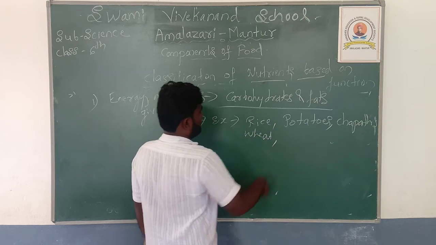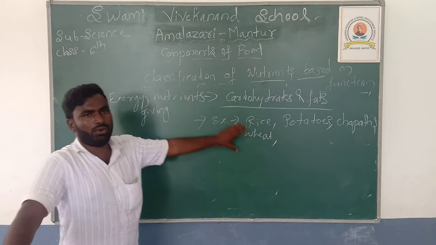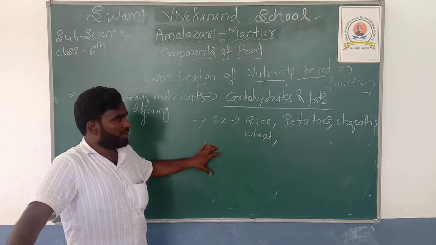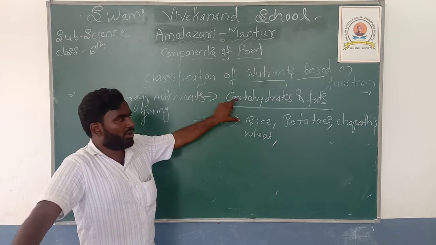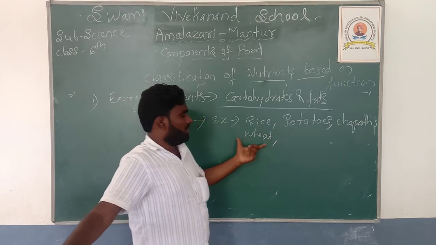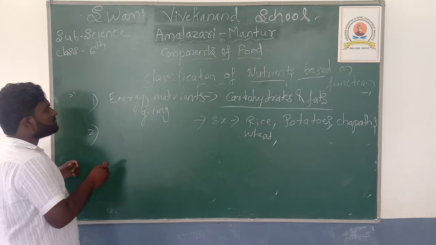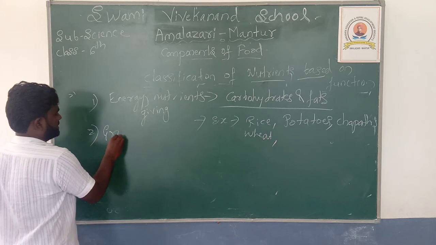Chapati is made from the wheat. So these are the food items which contain the energy nutrients, or energy providers, that are carbohydrates and the fats. And the second type of classification is growth nutrients.